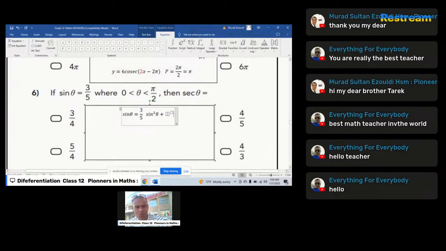I will use this first trig identity to solve the question. The angle theta, the best angle theta you are here, sine square of theta plus cosine square of theta is always equal to 1. I will use this fact.